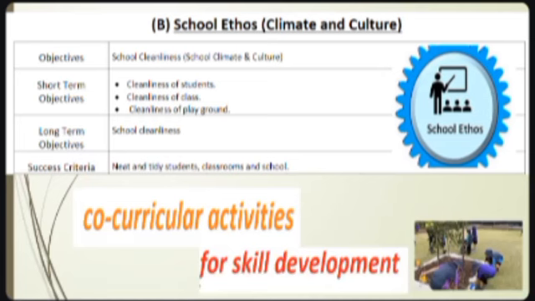Next, B: how to improve the school ethos, climate and culture. First is the administration structure. Next is to build the school ethos. What are the objectives for the one year? What are the short-term objectives? What are the long-term objectives? And what are the success criteria the school wants at the end of the session?